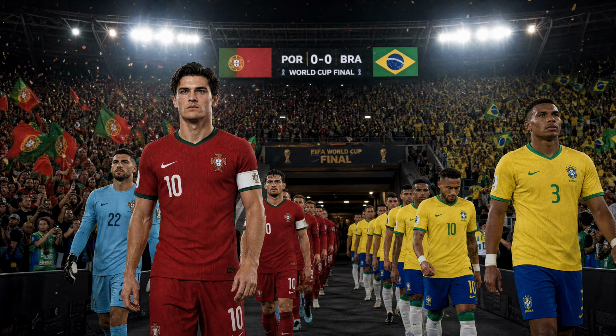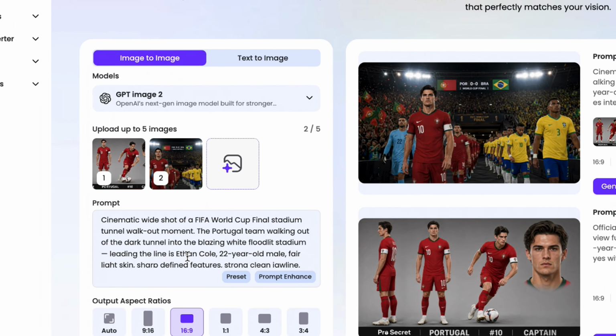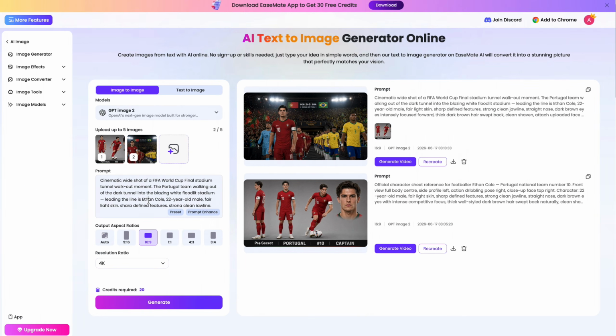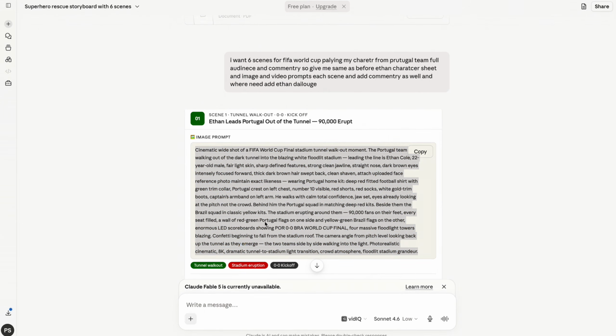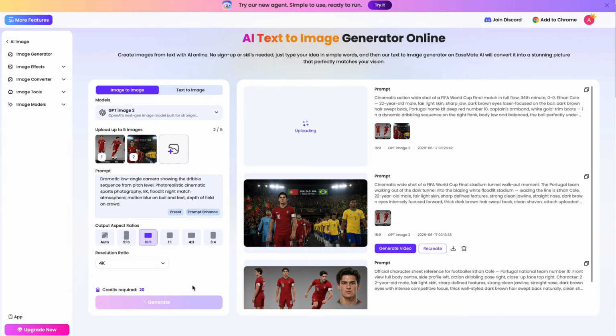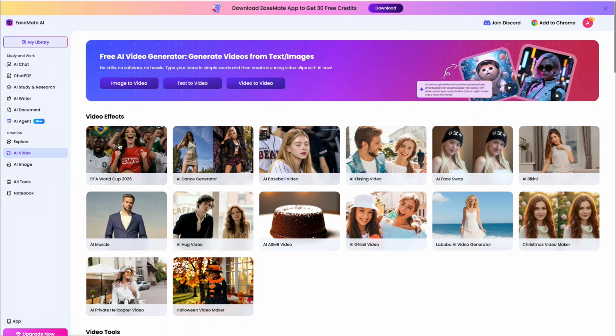Using the same steps, I generated the other scenes as well. Just add the last generated image as a reference to maintain consistency across all scenes, and that's how all the images were generated. Now let's convert these images into videos.